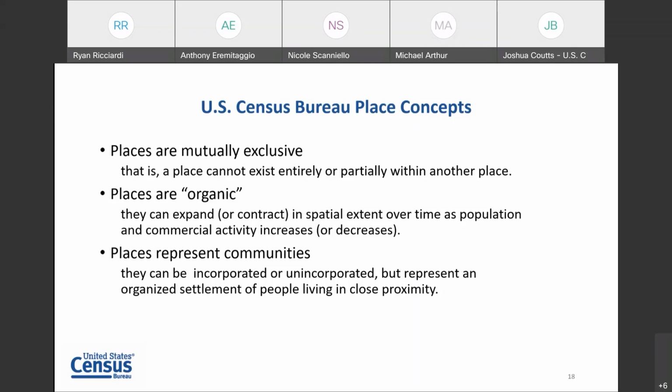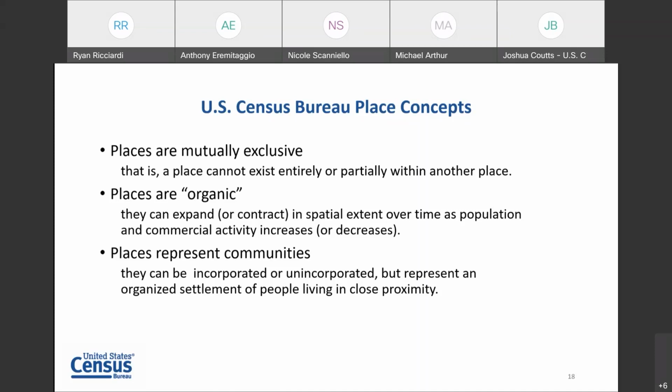That would be, in our framework, considered a separate place. So we don't have the existence of 2 cities overlapping. Similarly, we don't have the instance of a census designated place within an incorporated place, or 2 census designated places overlapping. For places, they're mutually exclusive.